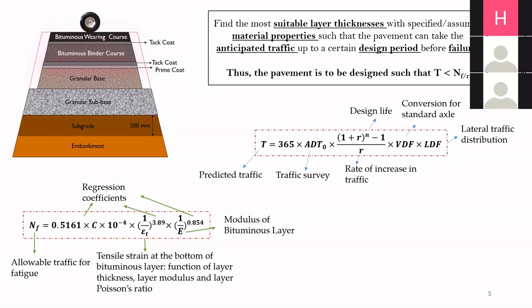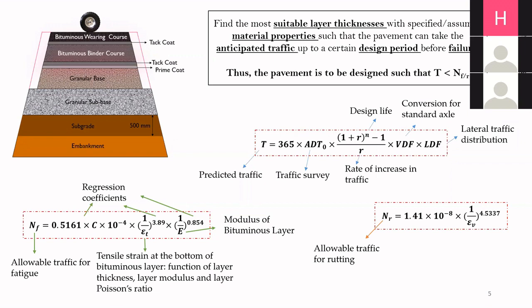So if we change the thickness, the value of epsilon T will change. If we change the modulus, the value of epsilon T will change. However, Poisson's ratio does not have a very significant effect, but still it has an effect, so I have mentioned it here. Then we have another, similar model, but this time it is the allowable traffic for rutting.